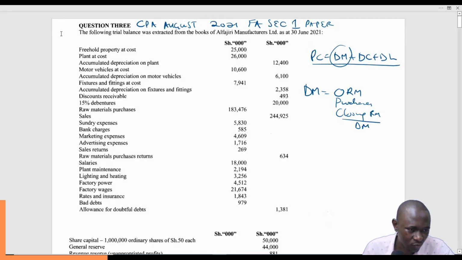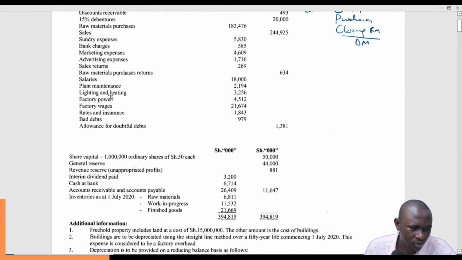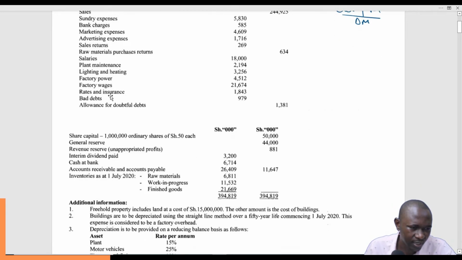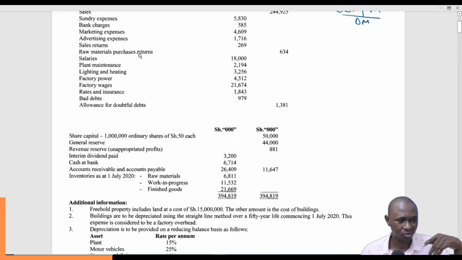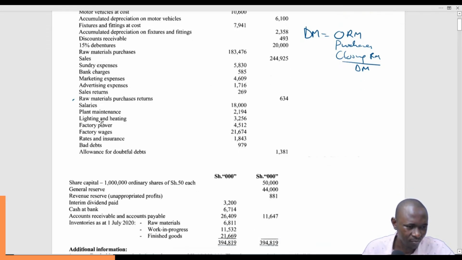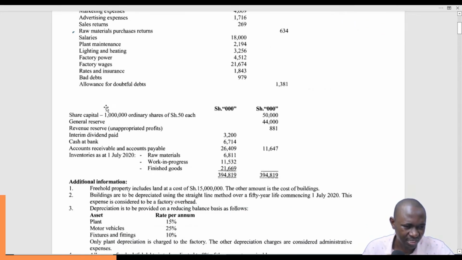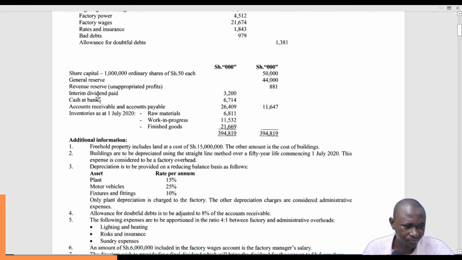So back to the question, do we have direct materials? Let's run through the question. Direct materials, raw materials purchase returns. So you see these are workings on the purchases of raw materials, so this will have to be included when we are finding out the raw materials. I hope you have seen raw materials purchase returns. That is very important. You have to consider it. You can see factory power, factory wages. These are now expenses that are incurred at the factory. We'll be talking about them.